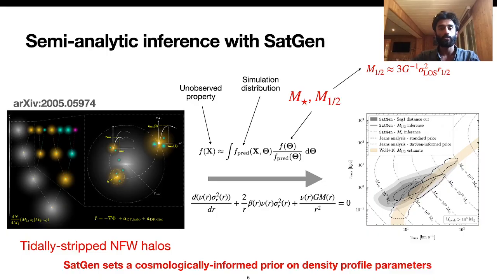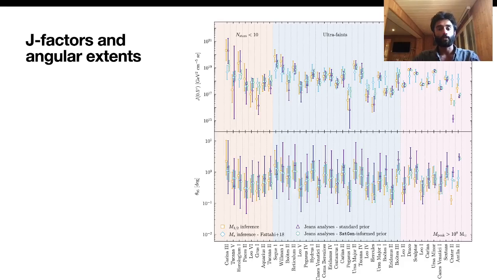For concreteness, we use as our prior the distribution of halos after conditioning on the stellar mass of a given dwarf galaxy. This differs from the common procedure of using wide log-uniform priors on halo parameters that allow Jeans analyses to place satellites in unphysical dark matter halos. With this procedure, we can infer both astrophysical J factors and the angular extent of satellite J factor profiles.